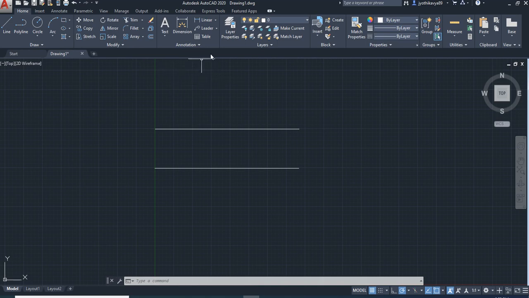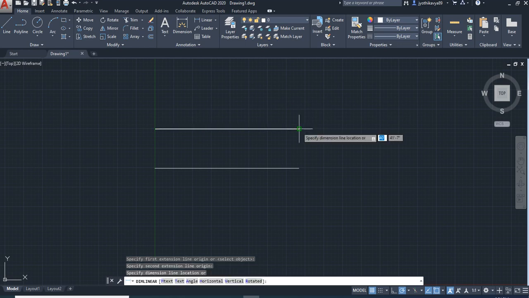You have to just pan here to your tool ribbon section. Inside the tool ribbon, you find this annotation section. In annotation, you can pick this linear option, linear dimension style, specify the start point, the second point.